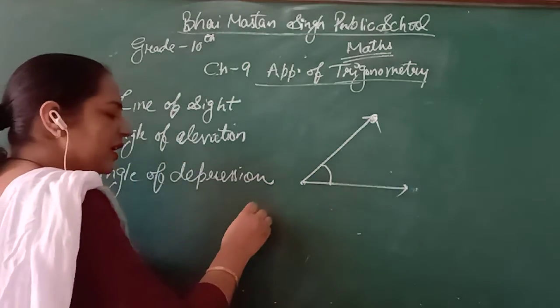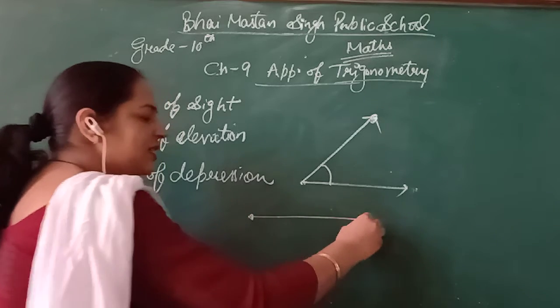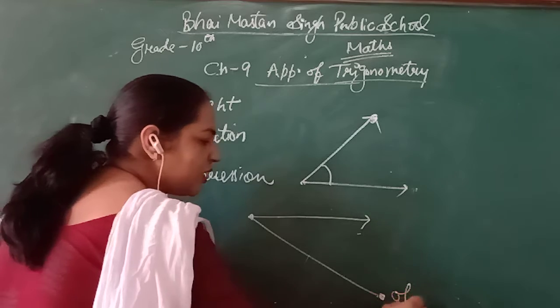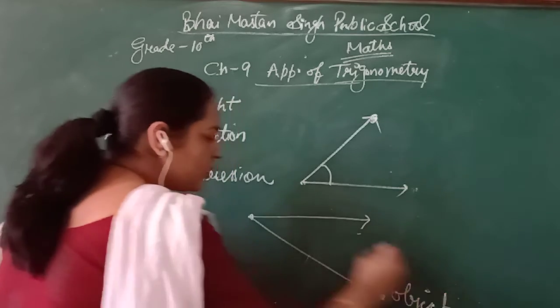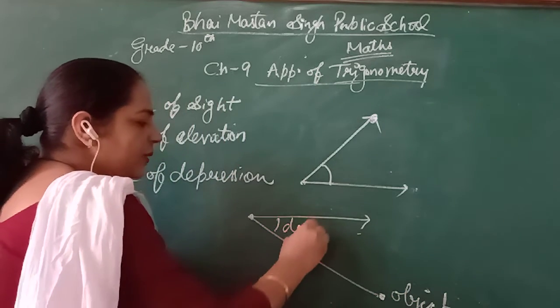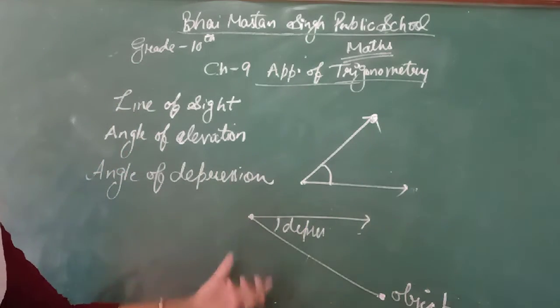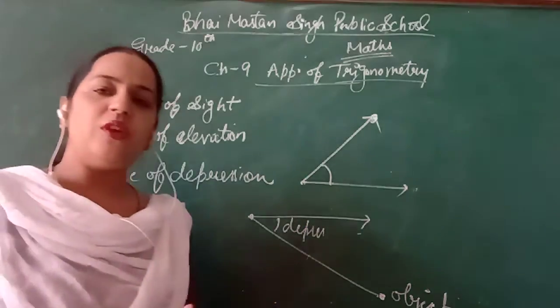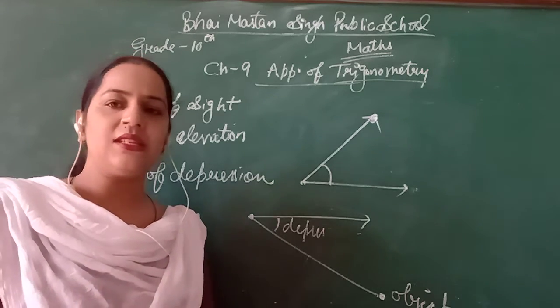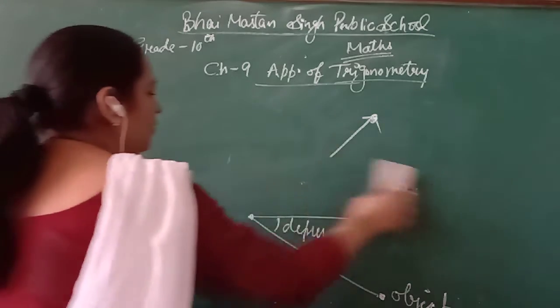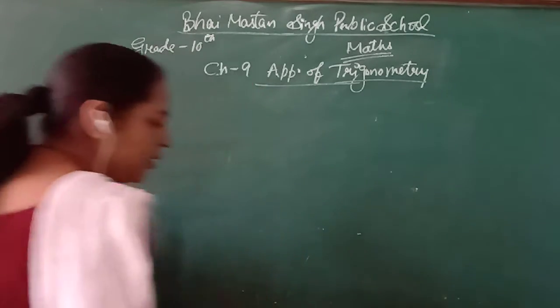If I am standing here and my horizontal line is this and this is the line of sight, this is the object that I am watching. So this angle will be the angle of depression. Now we will apply this in our exercise 9.1. Slowly we will solve all the questions and you will understand more from the questions.